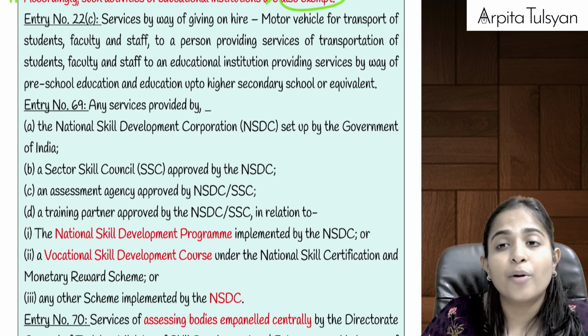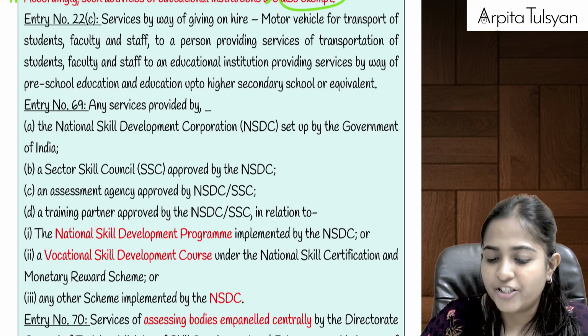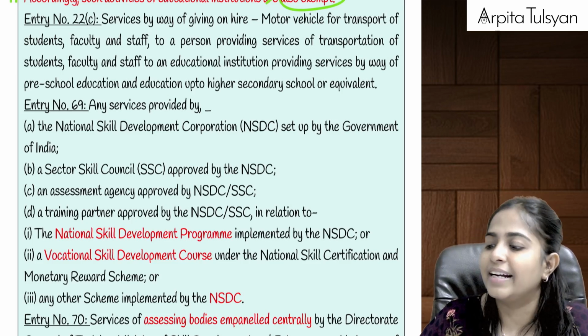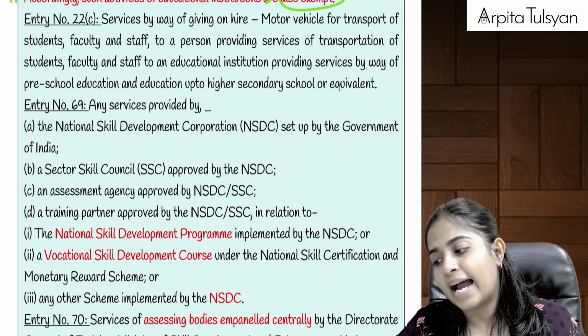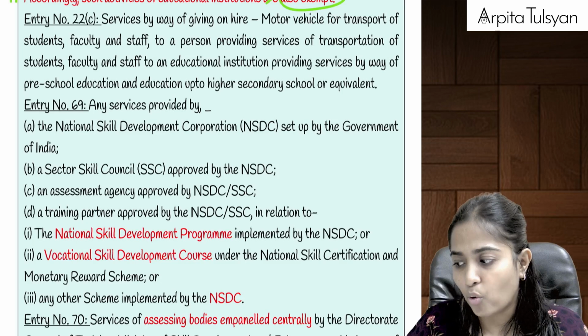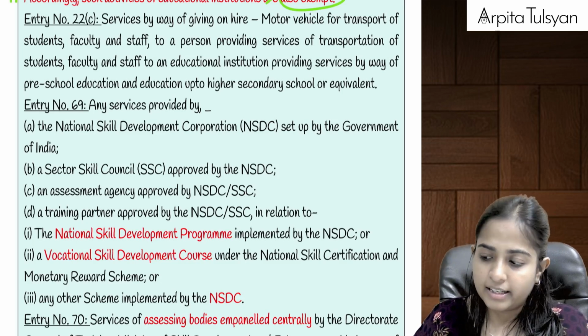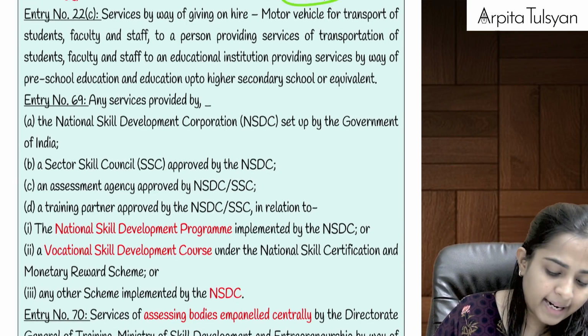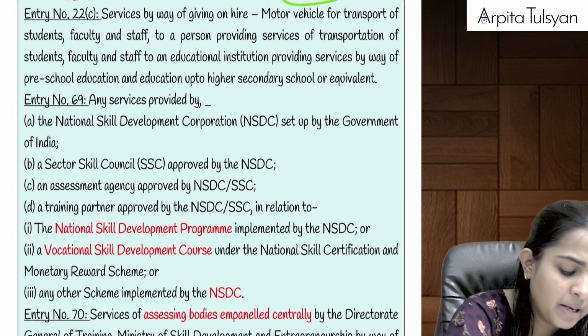So these were your major entries, or these were your major transactions under entry number 66, and entry number 66 gets over here. Are you clear till here? Okay, then the last few more entries under educational services.